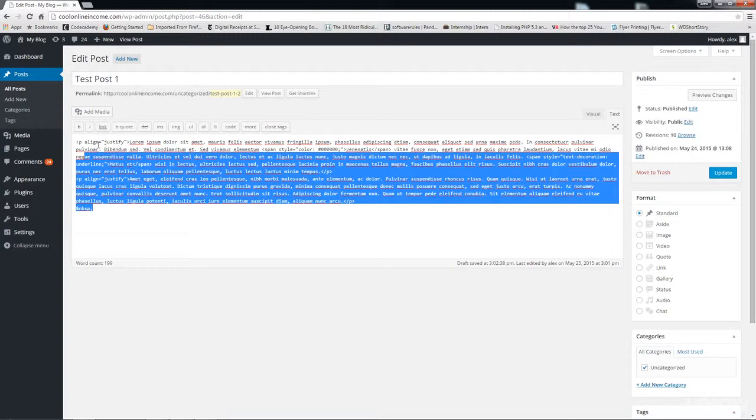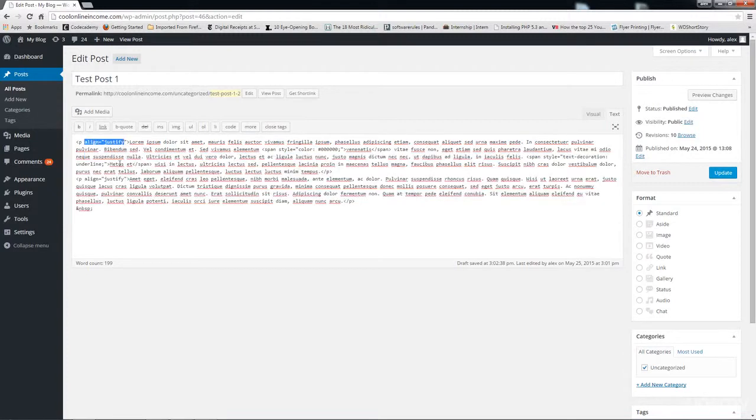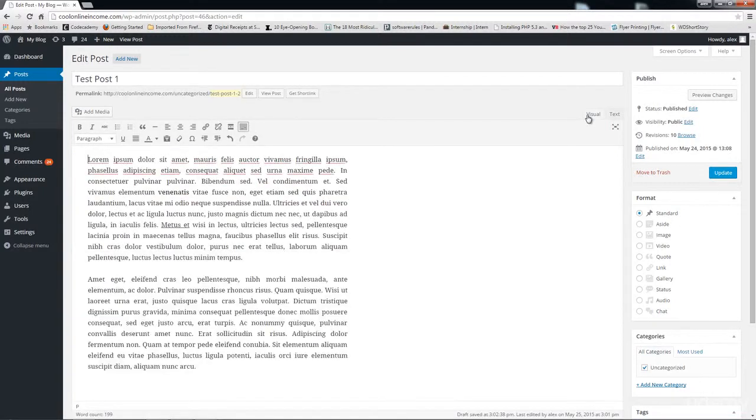And if you look closely, you will see things like P, align, justify. You may see things like this. Okay, these in HTML is what we refer to as tags. Now, if you're familiar with HTML, you will definitely know what this is. If you're not familiar with HTML, well, for now, just ignore it and stick with the visual format.